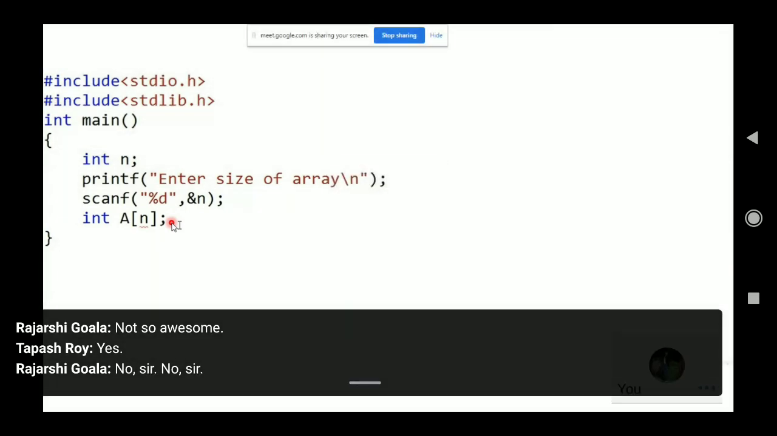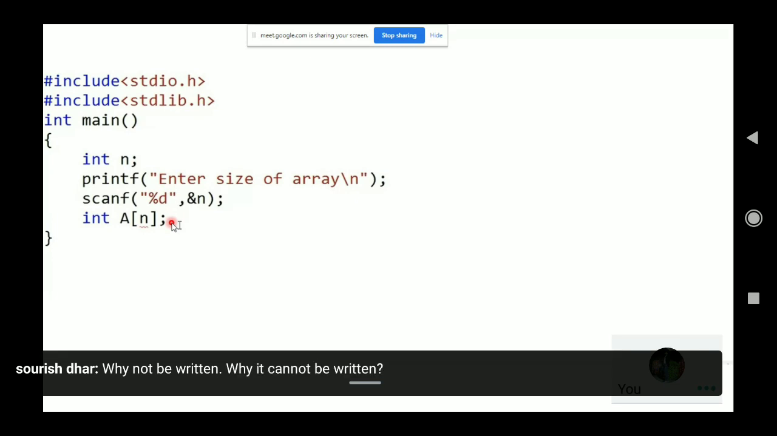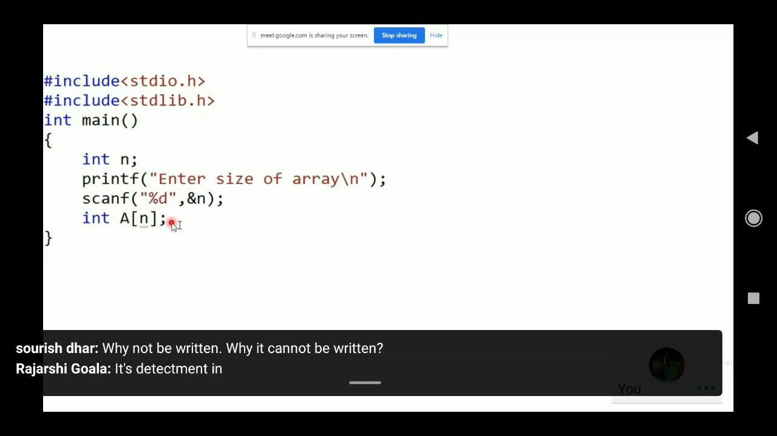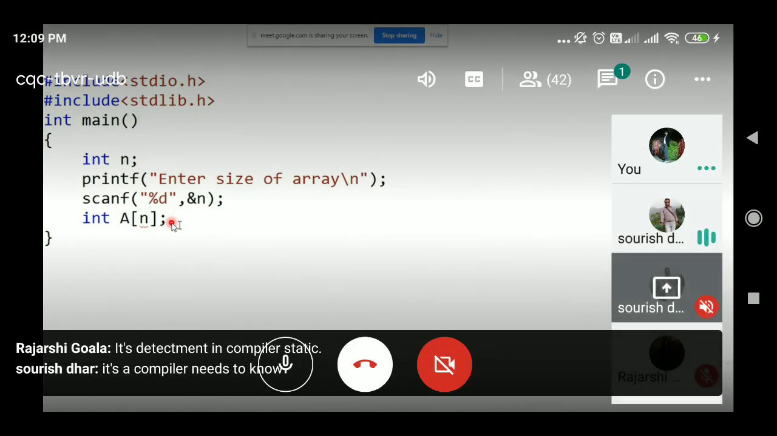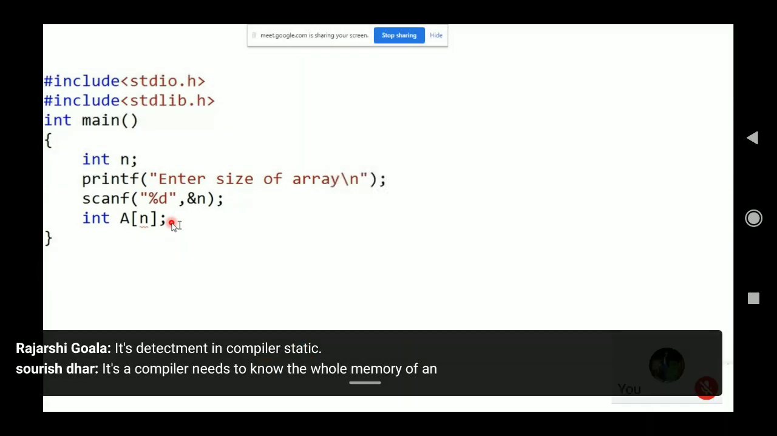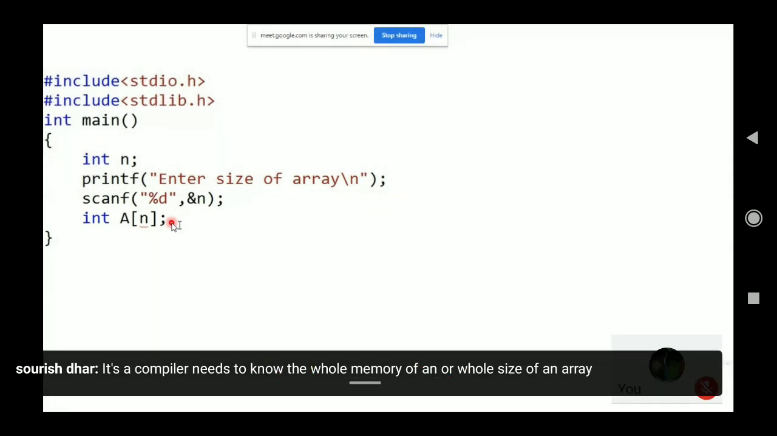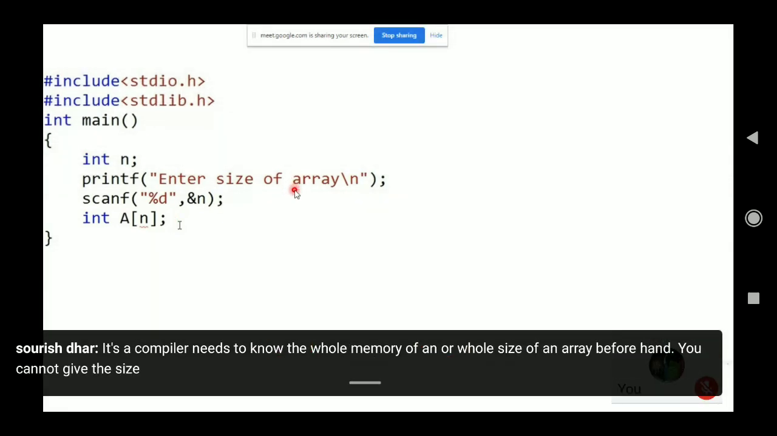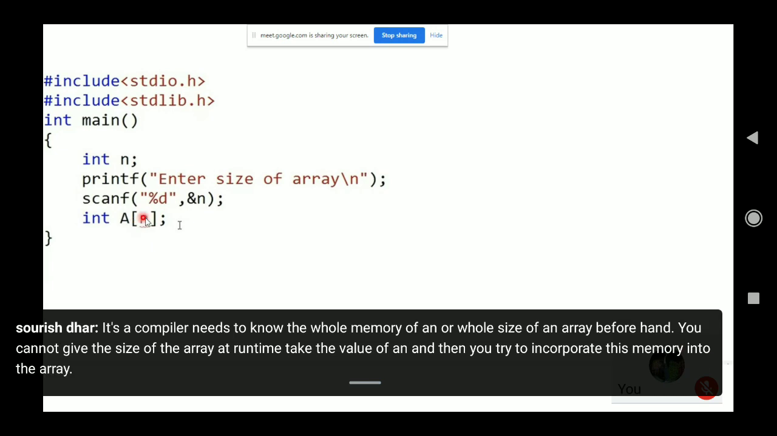It cannot be written. Why can it not be written? It's static in the compiler. The compiler needs to know the whole size of an array beforehand. You cannot give the size of the array at runtime, take the value of n, and then try to incorporate this memory into the array. This will give you an error. This won't work. That is why an array is static memory.